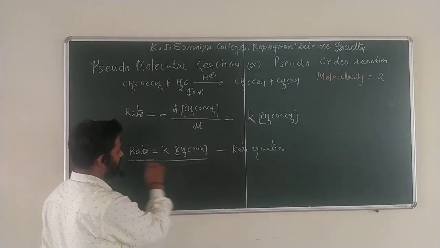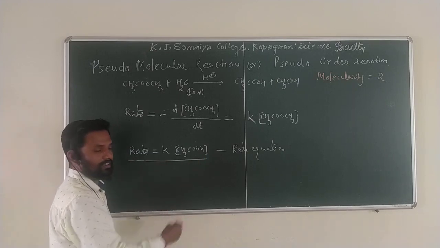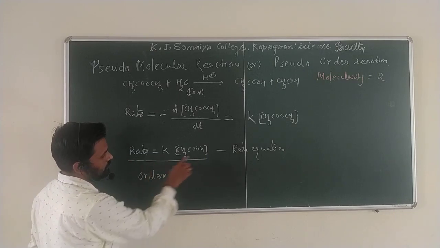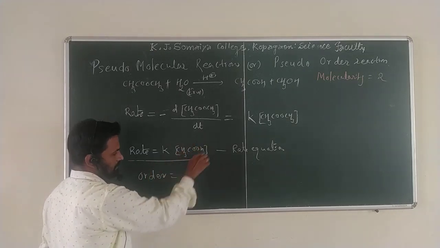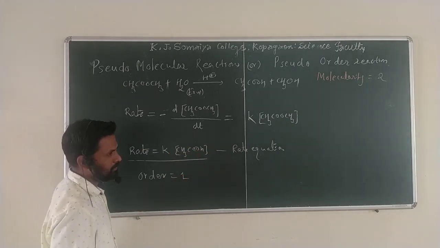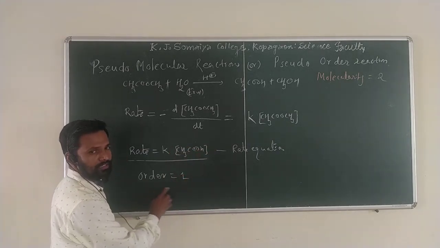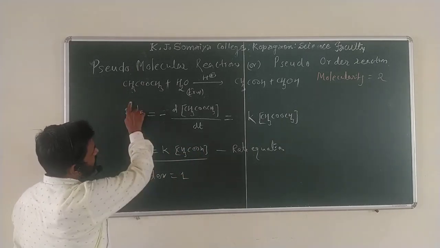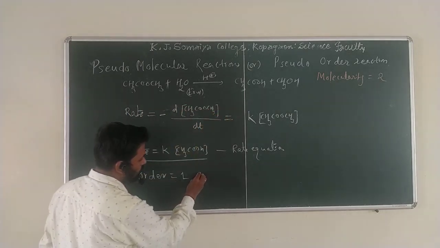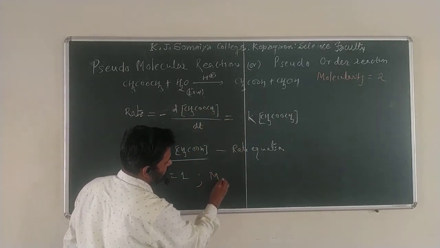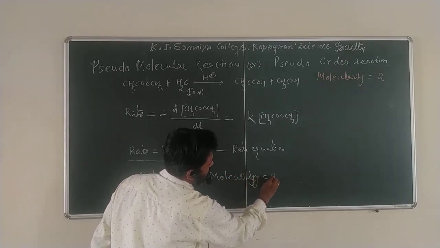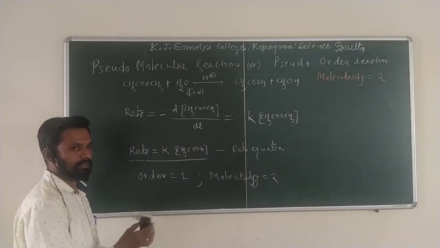From this rate equation, why am I writing the rate equation? We have to find the order. From the rate equation we can predict the order: it is the power of the concentration involved in the rate equation. What is the power here? Power equal to 1. You are getting my point? Means order equal to 1. So for this reaction, hydrolysis of methyl acetate into acetic acid plus methanol, order equal to 1 and molecularity, which we've already seen, is equal to 2.